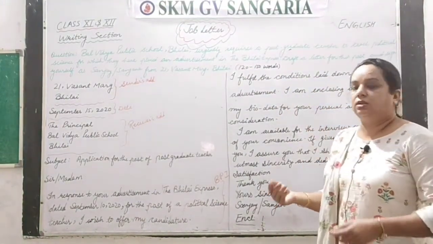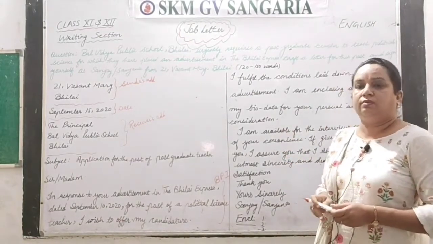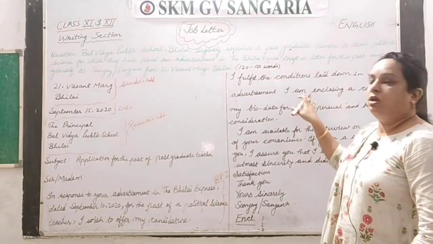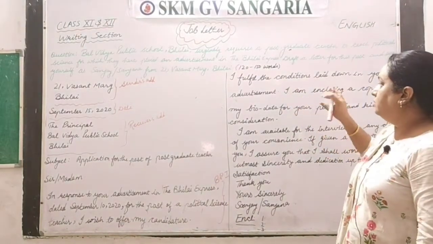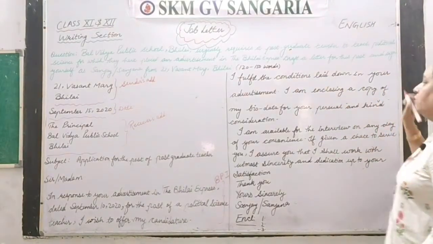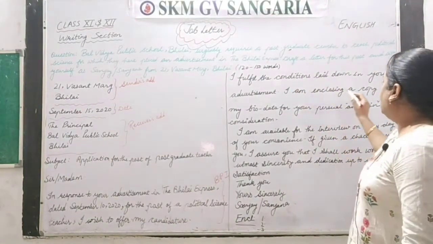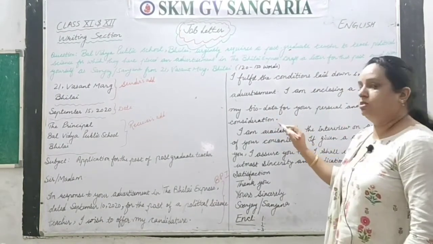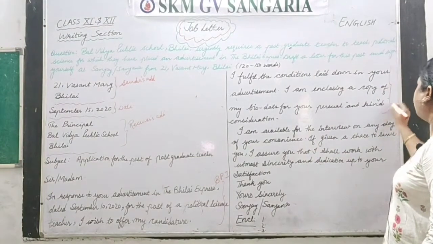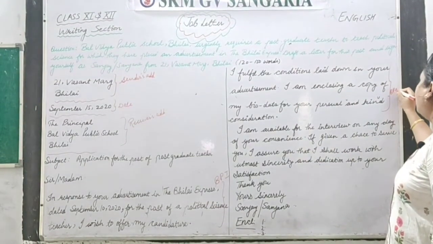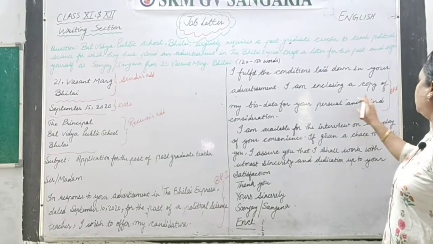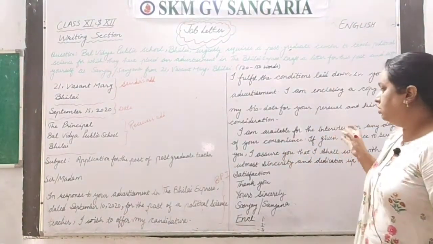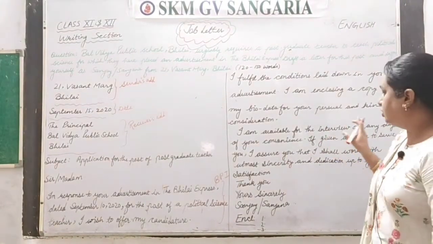Means whatever qualifications are required, whatever the things they have given, they want such and such teacher. So that is given here, that I fulfill the conditions laid down in your advertisement. I am enclosing a copy of my biodata for your personal and kind consideration. So this is your body paragraph number 2, where you have mentioned all the details whatever they demand, but briefly, you have given that in short.